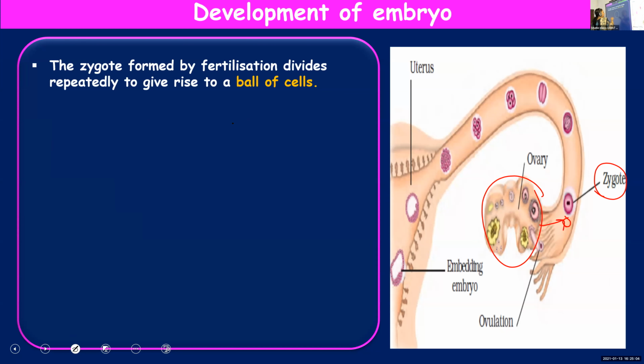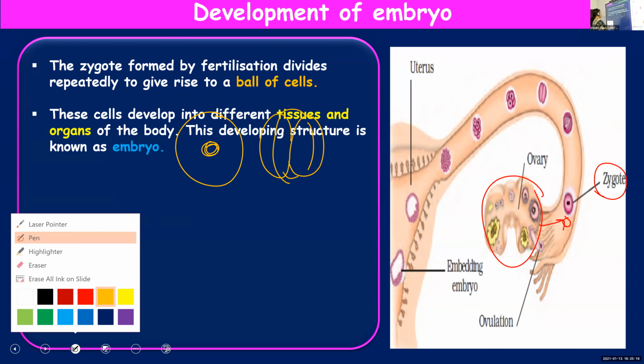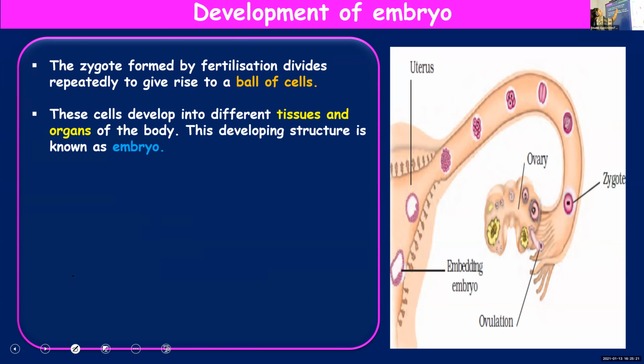Suppose this is the zygote with the nucleus inside, and this will undergo division. It forms 2 cells, then 4 cells, then 8 cells. Like that, they keep on dividing. Zygote undergoes repeated division, and they will form a ball of cells.